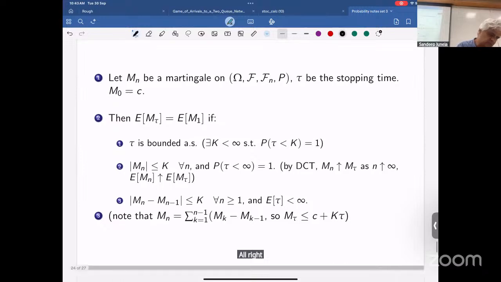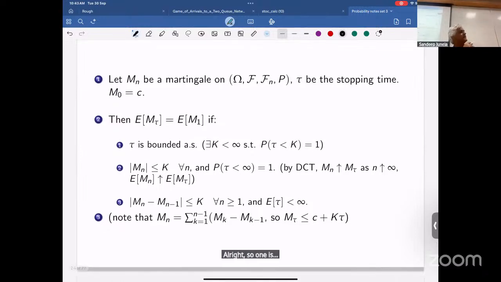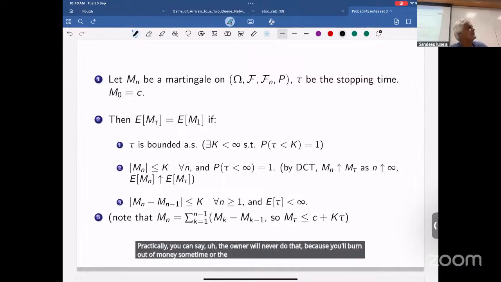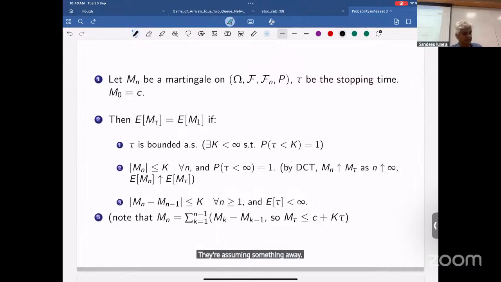All right. Which strategy is the one where you actually can beat the casino? I guess I have to think about this. Practically, you will never do that because you'll run out of money sometime or the other. But is there a formal assumption you've made? You can just say stop when you've made at least 1 rupee. So we consider all stopping times with those properties, which are finite.